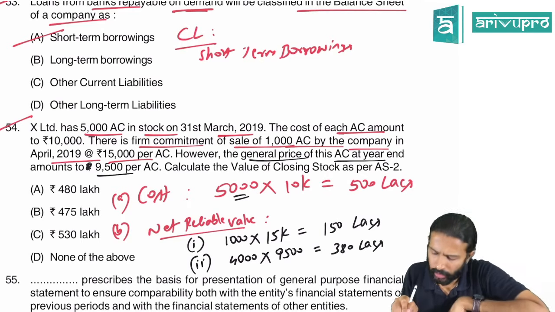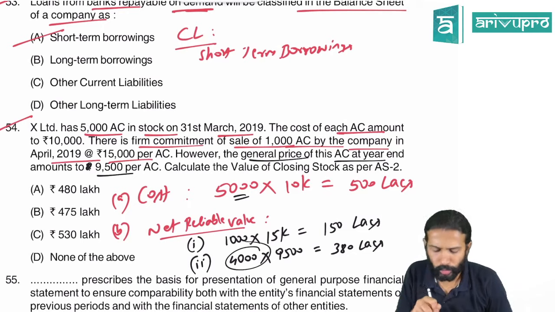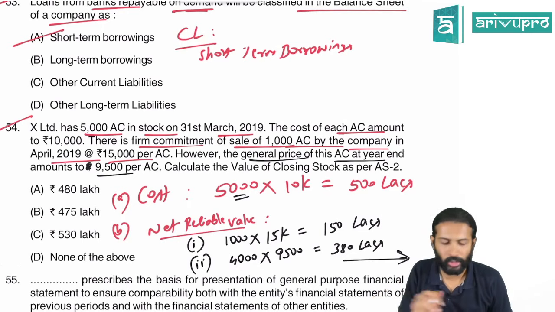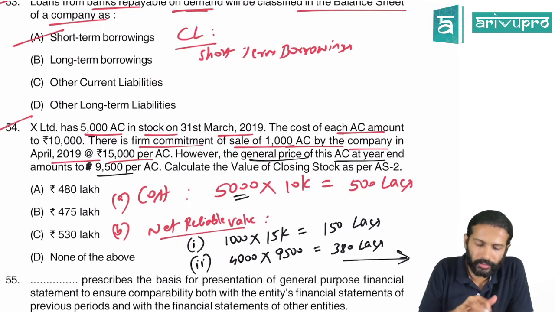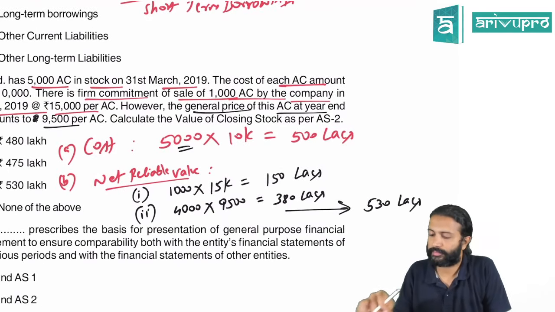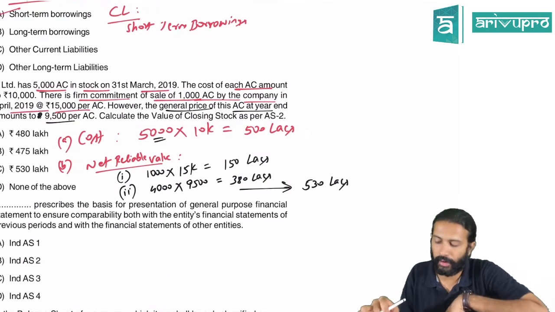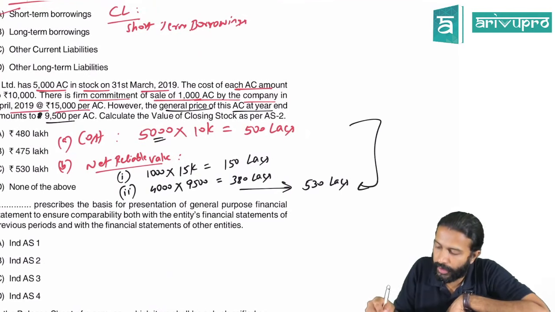So NRV on 1,000 ACs is 150 lakhs, on the remaining 4,000 ACs is 380 lakhs. So what is the total NRV? 530 lakhs. Manageable, everybody, or any confusion? Cost is 500, net realizable value is 530 lakhs.